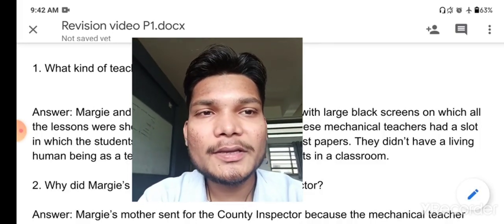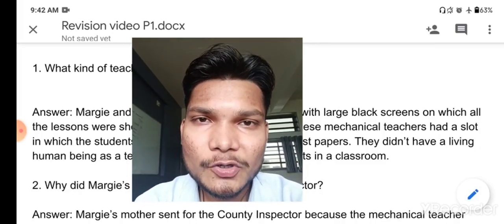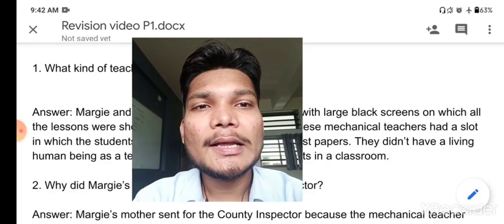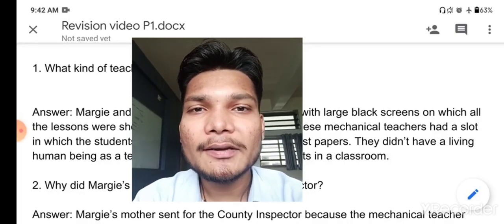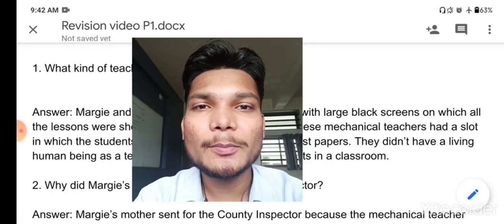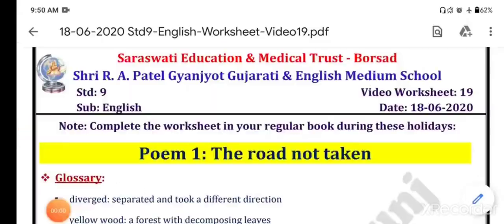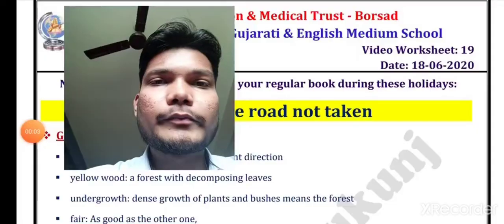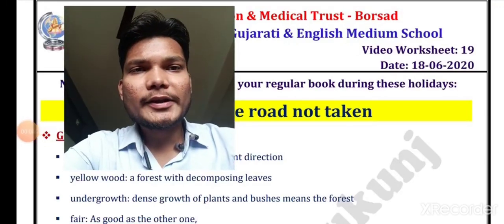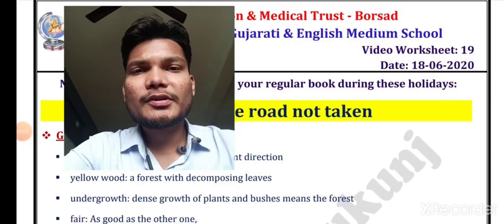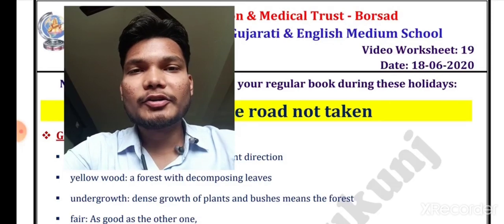So here we complete the discussion for our prose 1 and prose 2. Now let us move ahead with our next discussion, poem 1 and poem 2. So students, now we are going to discuss the question answers for poetry.